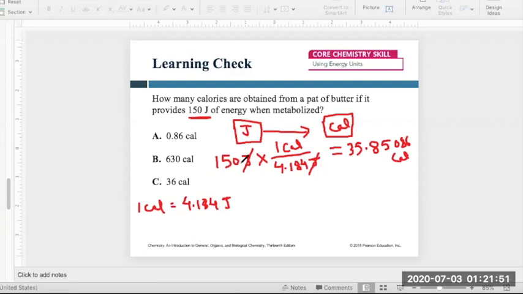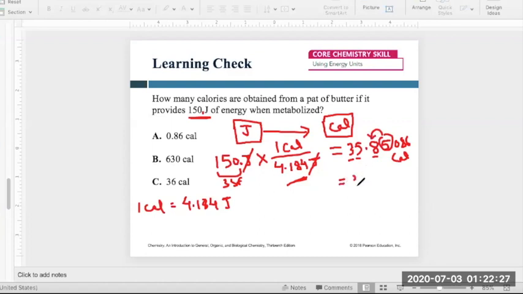But how many significant numbers do you need? Let's assume we have a decimal after 150. How many significant numbers do you have in this? You have 3 significant numbers. And we cannot use the exact numbers from the conversion factor to determine how many significant numbers we need. So basically we need 3 significant numbers. This is 1, this is 2, this is 3, and then the fourth one is 5, so it will increase by 1.